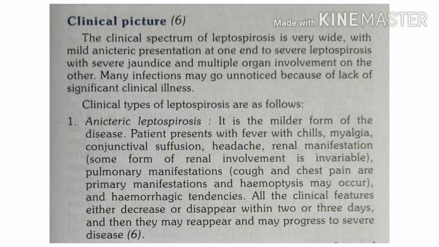Now, what happens in the first phase? It lasts just about 4 to 9 days, where there will be fever near about 38 to 40 degrees Celsius. This fever is associated with chills, headache, myalgia, nausea, vomiting, and abdominal pain. So this is the picture.